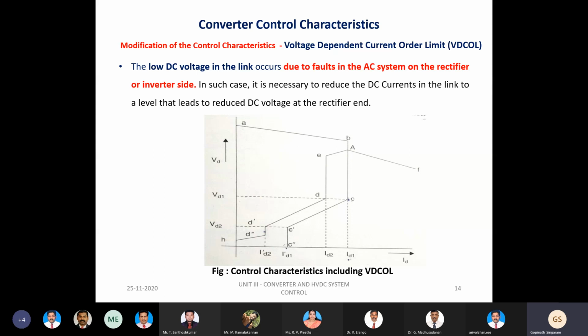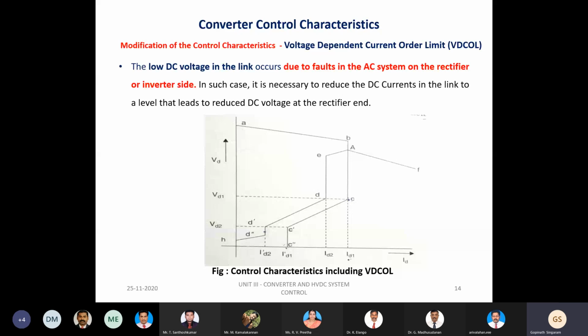So this particular event also happens, by which a modification of the control characteristic takes place. So we have discussed the various control characteristics. We have discussed the ideal characteristics and the normal mode of operation, which is given by the point of intersection of the two characteristics. And also we have learned about the need for modification of the control characteristic.